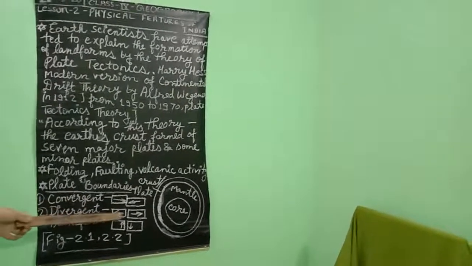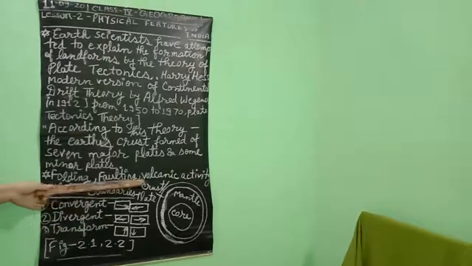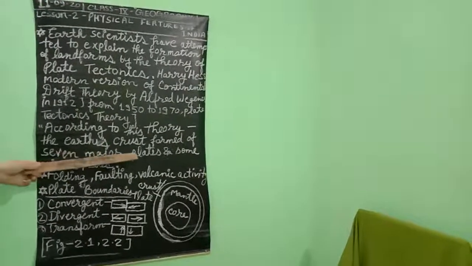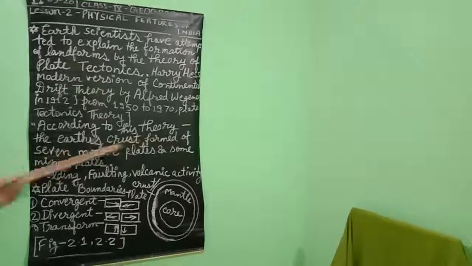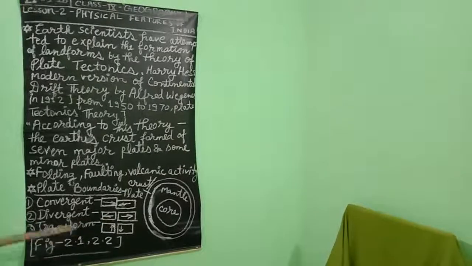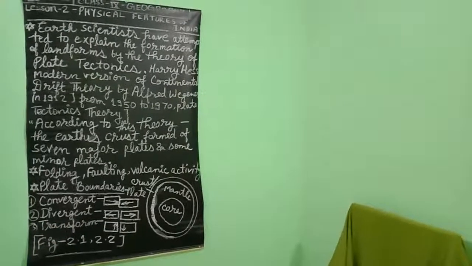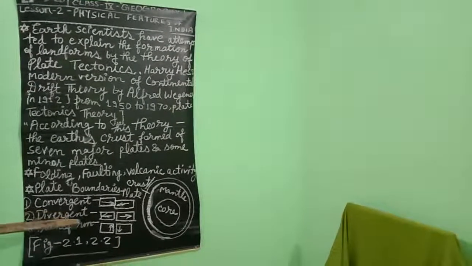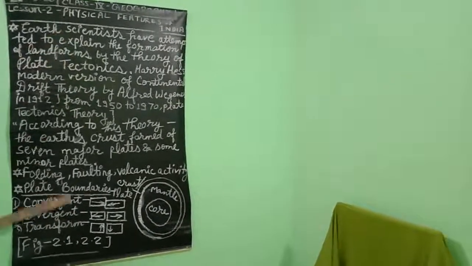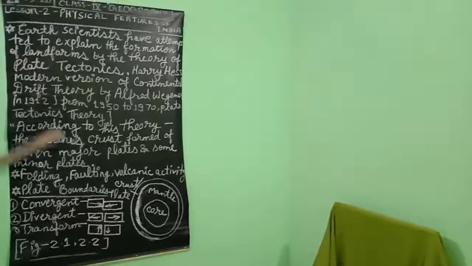Divergent means whenever two plates are getting diverged from each other, moving in opposite directions. That's why volcanic activities occur in large amounts. In which area of the world is the divergent plate boundary found? In the mid-Atlantic Ocean ridge.